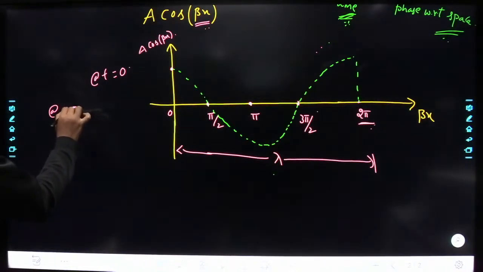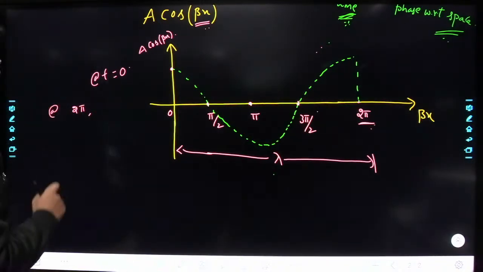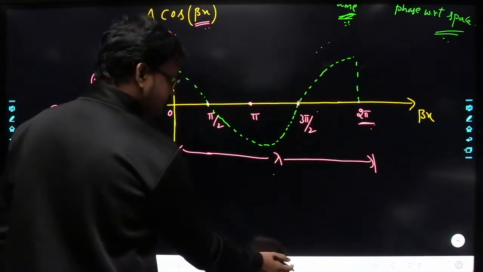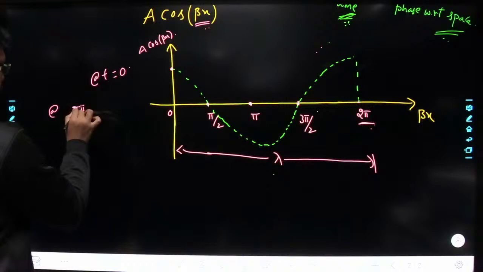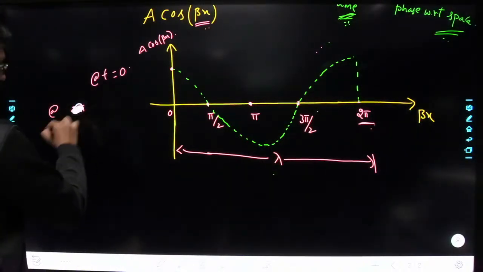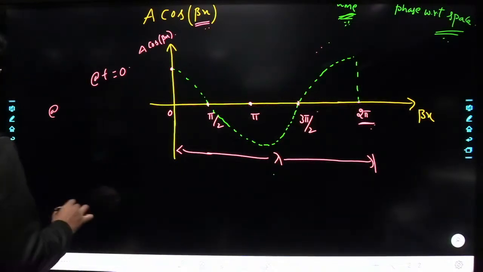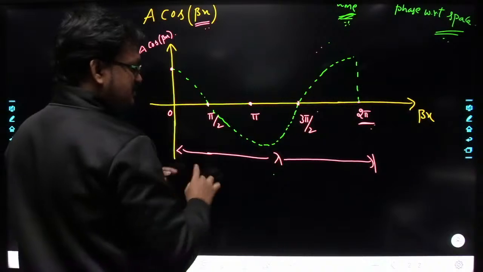So at 2 pi here, what is the distance it has covered?